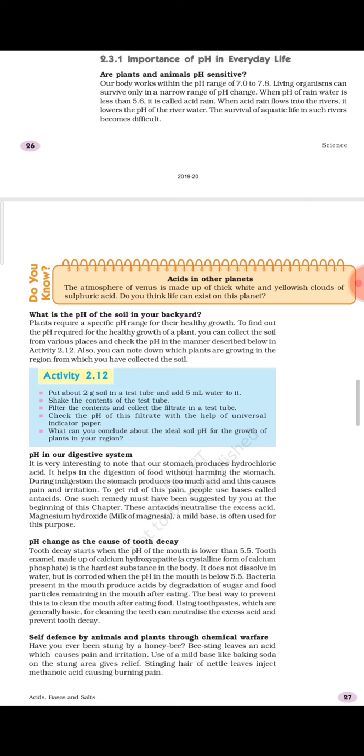For example, the Taj Mahal, especially the marble, which is made up of limestone. Acid rain contains acids, and marble is made up of calcium carbonate or other calcium compounds, so they react, and that is the reason it is also decolorizing. So it has a lot of effects.